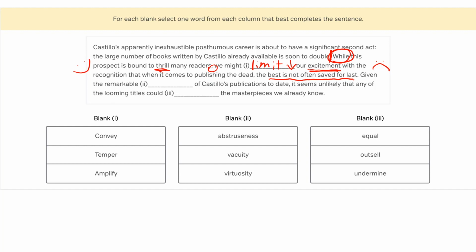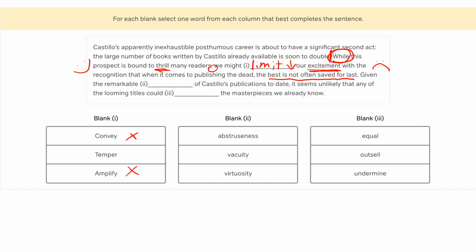So looking at blank 1, my answer choices are convey, temper, and amplify. So first I'm going to look at amplify because right away that's the one that kind of speaks to me as being the opposite of what I want. I don't want to amplify my excitement, make it bigger, make it greater. I want to limit it, bring it down. So this is not going to be a great answer choice. Then I also see convey. This is not a word that speaks either very positively or very negatively. It's kind of a neutral answer choice, meaning to communicate my excitement. Doesn't really make sense here. Not what we predicted. Not going to pick that one.